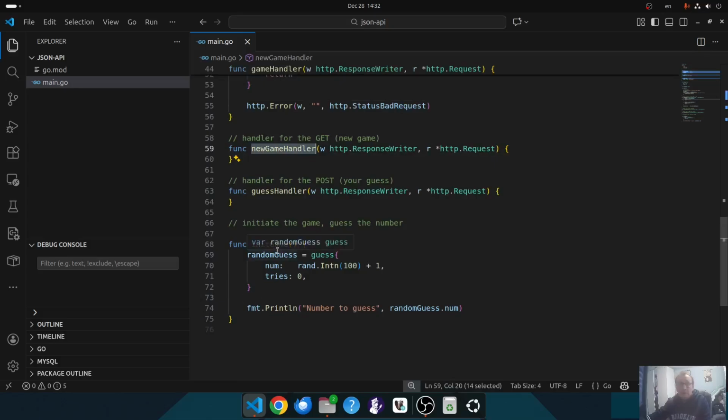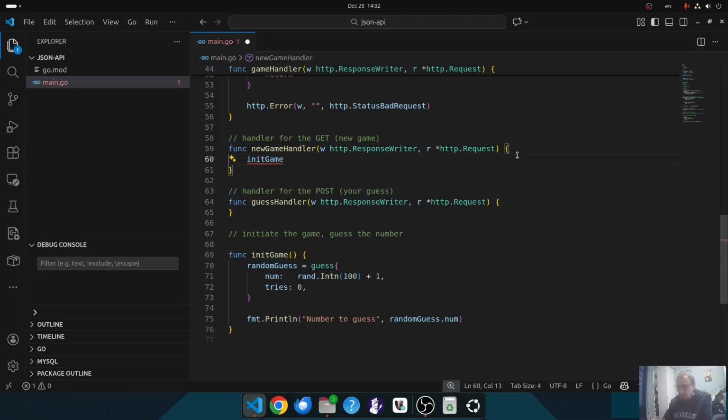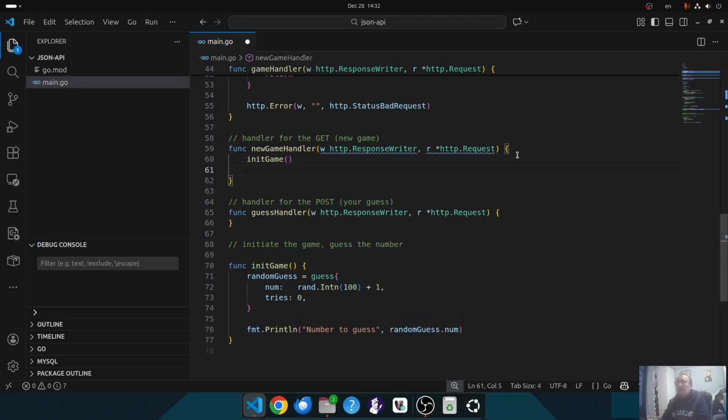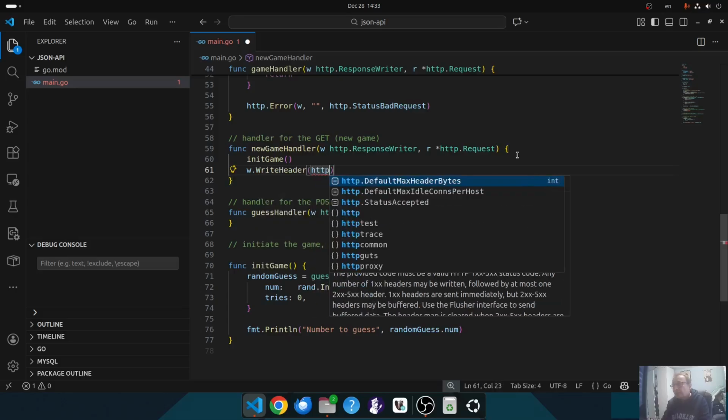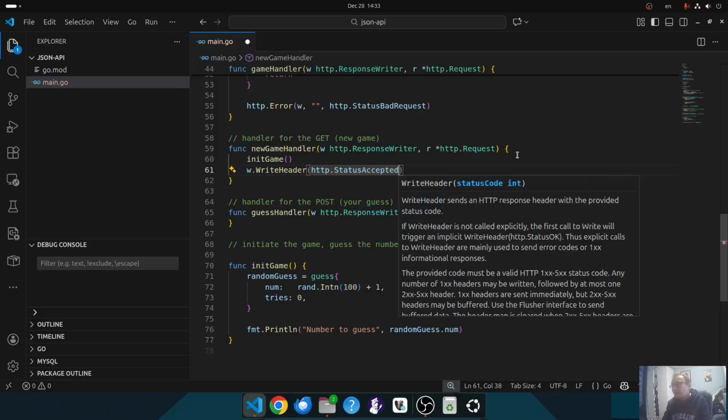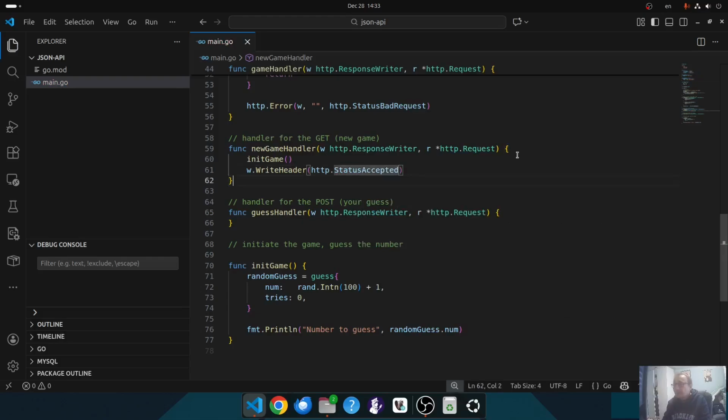New game handler, the only thing what it will do, it will initiate a new game. So I just call this initiate game, and I'm not planning to return with anything. For this, I will change the response status code with the response writer WriteHeader http.StatusAccepted. So it will just return with an accepted status code. Okay, the new game handler is done.